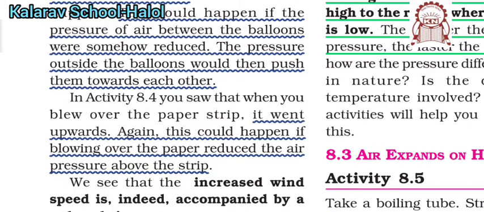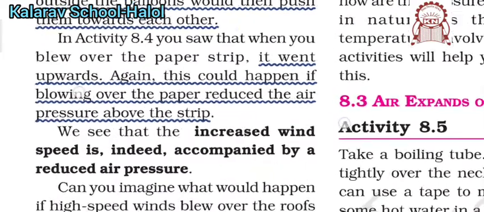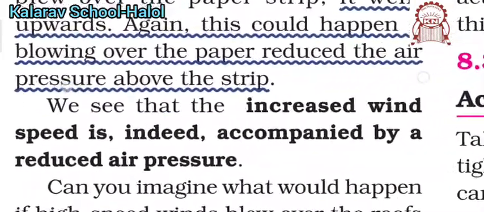In activity 8.4, if you blow over a paper strip, it goes upward. This could happen if the blow over the paper reduces the air pressure. So the speed of wind is increased by reducing the pressure. Keep that in mind: the wind speed is increased, which is done by reducing the air pressure.